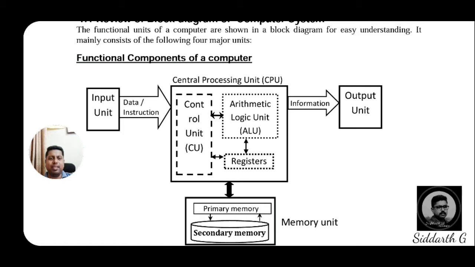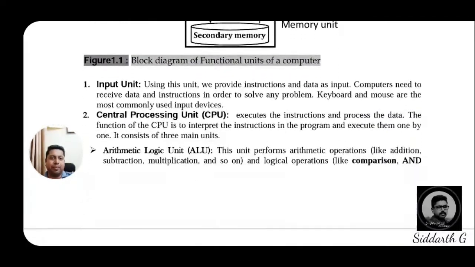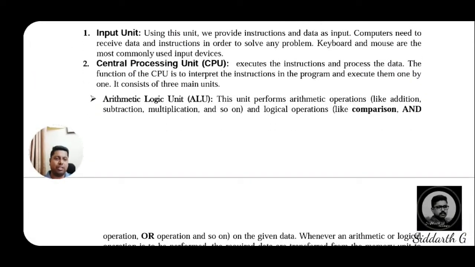Now let us see, one by one, what each unit is and its particular functionalities. Take a reference with the diagram as I explain what the input unit, central processing unit, memory unit and output unit do. Coming to the first and very important unit of the computer, the input unit. Using this unit, we provide instructions and data as input.